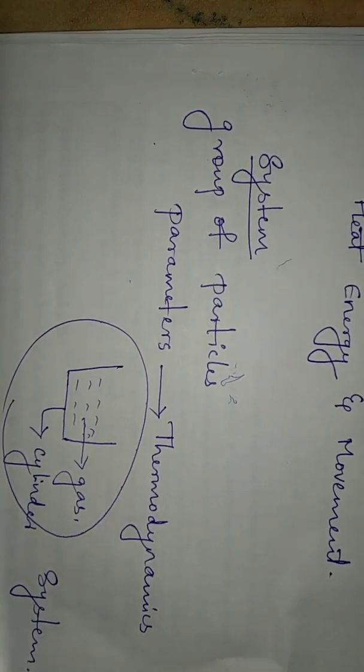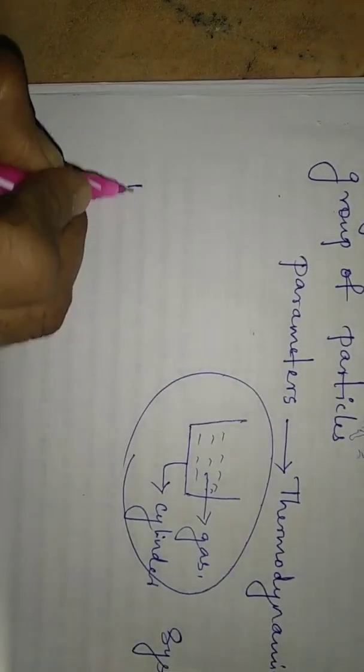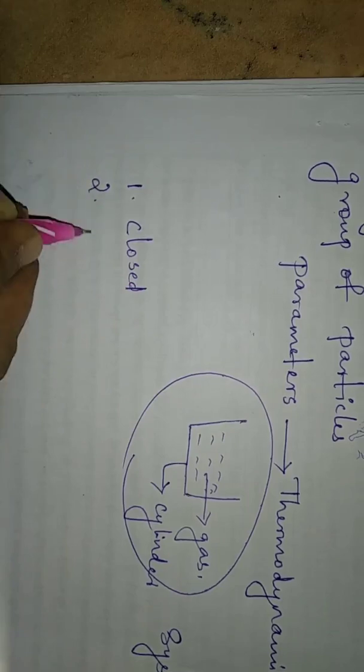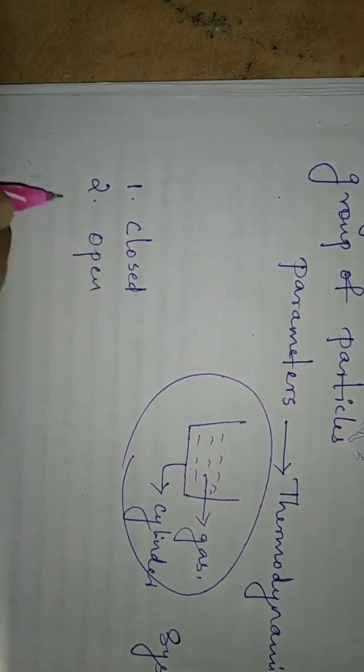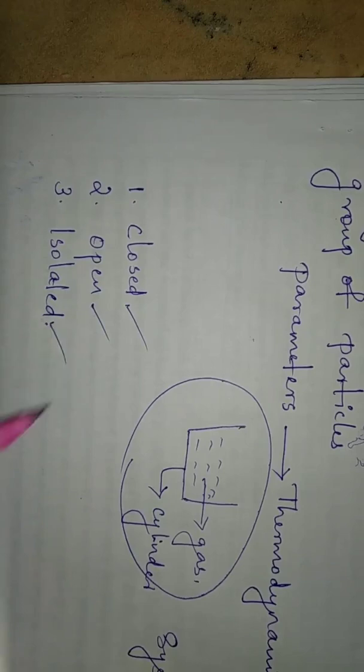There are different types of systems: one is a closed system, another is an open system, and the third is an isolated system. So, there are three different types of systems.